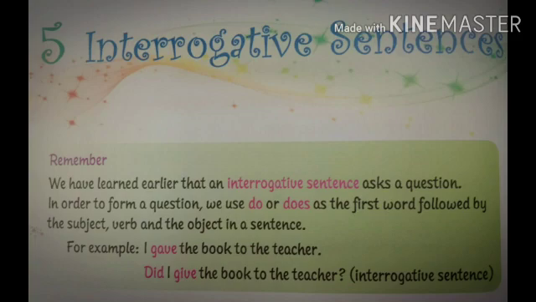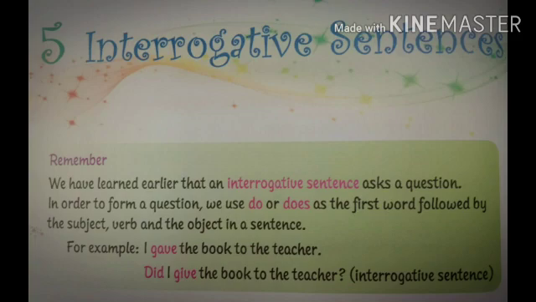What is an interrogative sentence? A sentence that asks a question is called an interrogative sentence. To change a simple sentence into an interrogative sentence, we use do or does. It is followed by the subject. Here, subject means the name of a person, place or thing. Verb is nothing but action words. And the object is nothing but things. Sometimes we also use did.